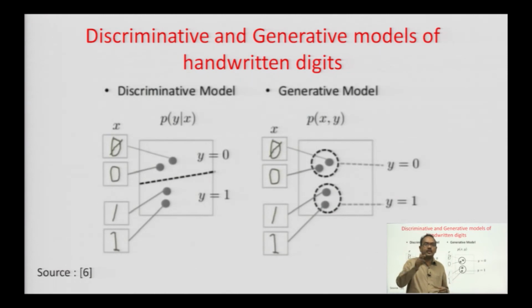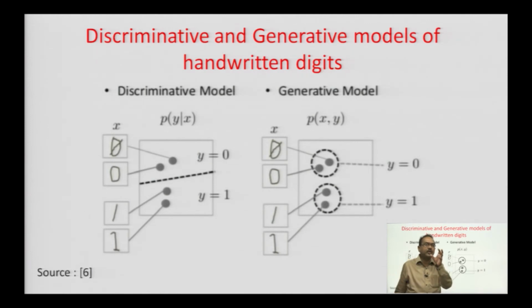Now, think of the generative model. For the generative model, what we have done is that again we have given the same inputs. Here you have a real input and you have a fake input, of course. Again, now a generative model also is saying that y equal to 0 and y equal to 1.